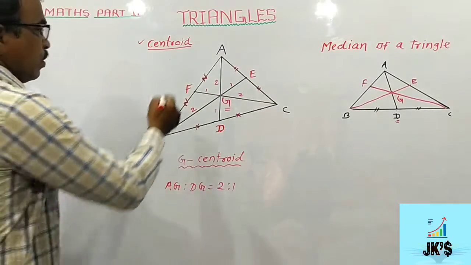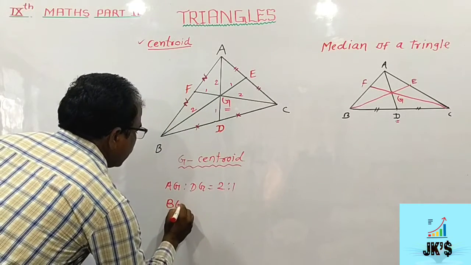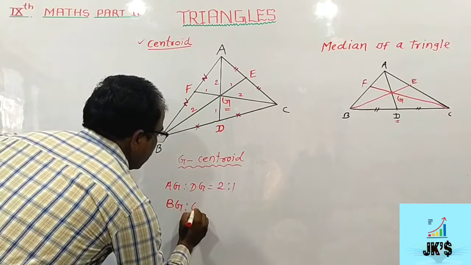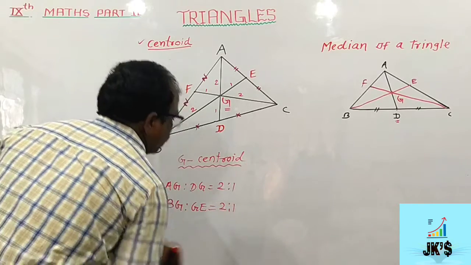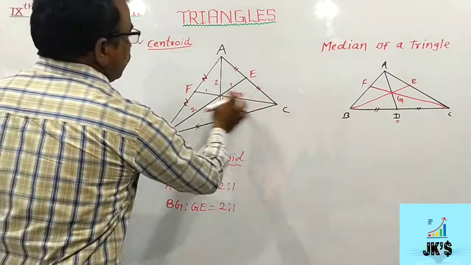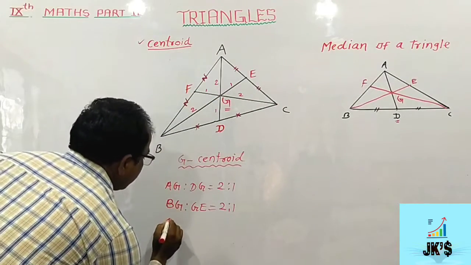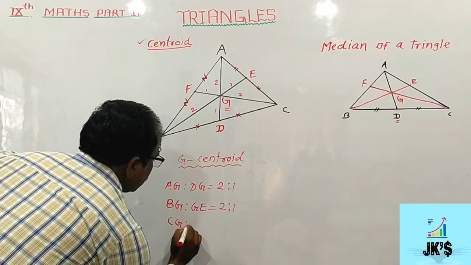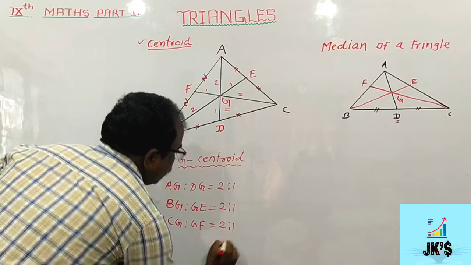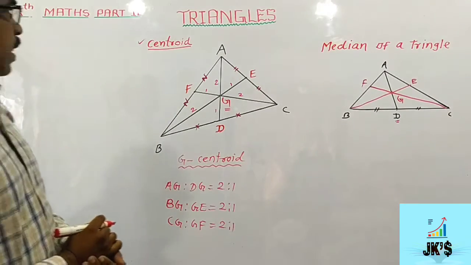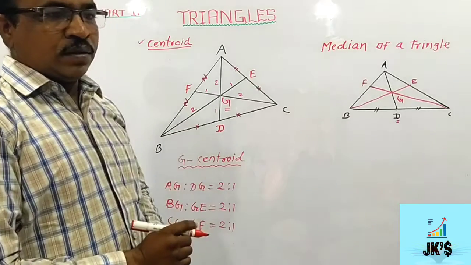In this way, we also write BG is to GE is equals to 2:1. And in case of this median CF, CG is to GF is equals to 2:1. Okay friends, this is the centroid.